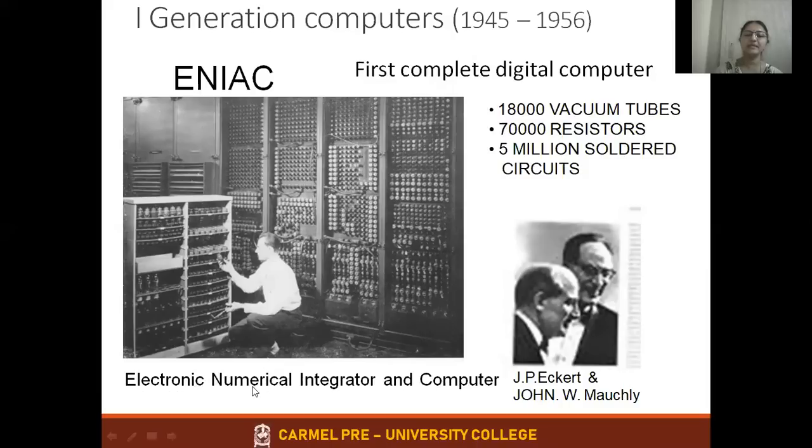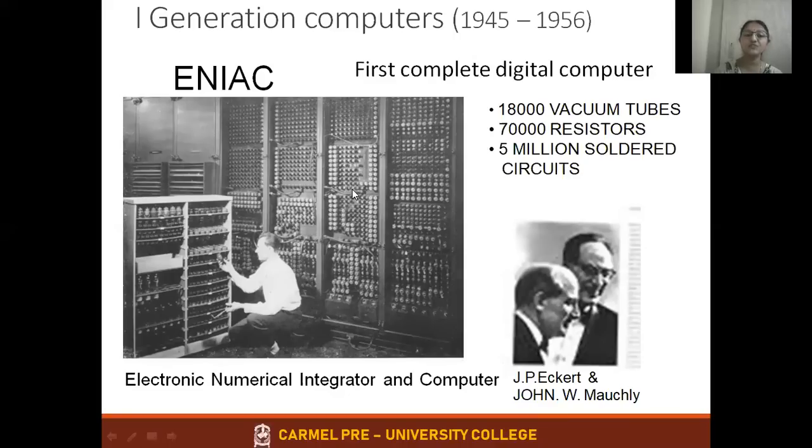I repeat, ENIAC stands for Electronic Numerical Integrator and Computer. All these expansions are important. ENIAC is the first complete digital computer, which was developed by J.P. Eckert and John W. Mauchly. These are the two scientists who invented ENIAC. Again, there were a number of circuits.